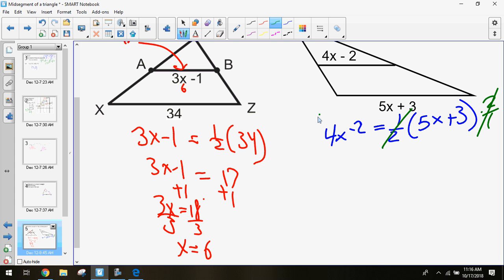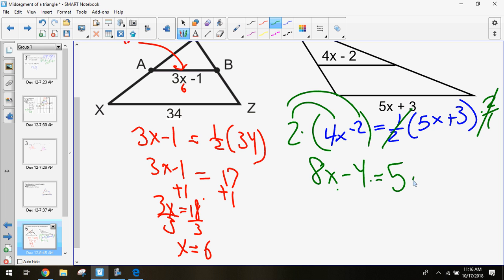That means 4x minus 2 is going to be multiplied by 2. 2/1 is the same as 2. So we can distribute this in: 2 times 4x means 8x, 2 times negative 2 means negative 4. And so we have 8x minus 4 equals 5x plus 3.